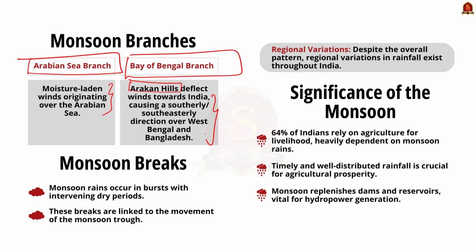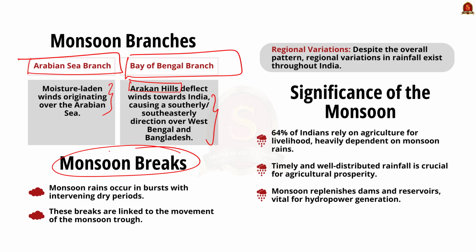Another phenomenon associated with the monsoon is its tendency to have a break in rainfall. See, the monsoonal rains take place only for a few days at a time. Moreover, they are interspersed with rainless intervals. These breaks in the monsoon are related to the movement of the monsoonal trough. Despite an overall unity in the general pattern, there are perceptible regional variations in the climatic conditions within the country.